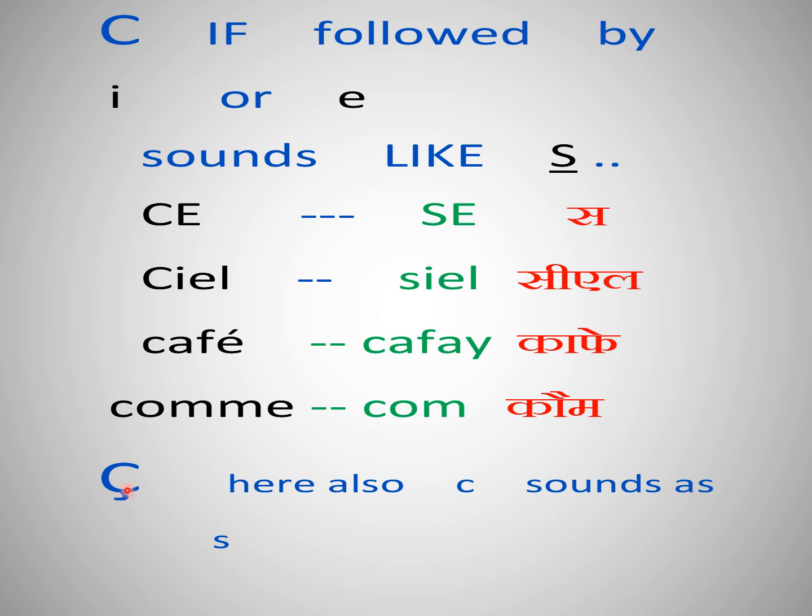Now one more place where C takes the sound of letter S is when there is this little tail you can see below the C. So this mark is called the accent. This is called the cédille accent, and cédille is only below C. So these cédilles and these accents are like matras, how we use matras in Hindi. So they are French matras in a way you can say. So when there is a cédille below C, this is just for pronunciation, that the sound of C is going to change.